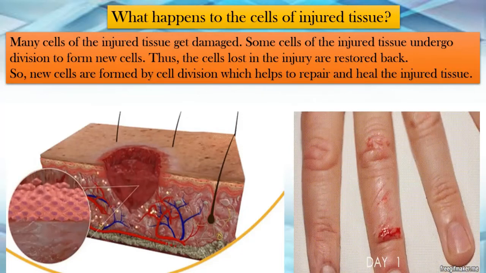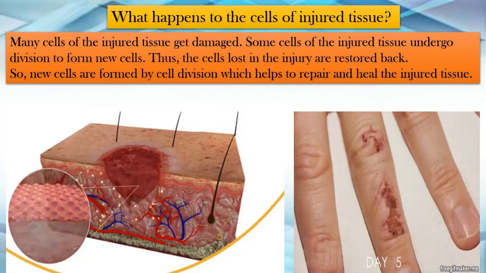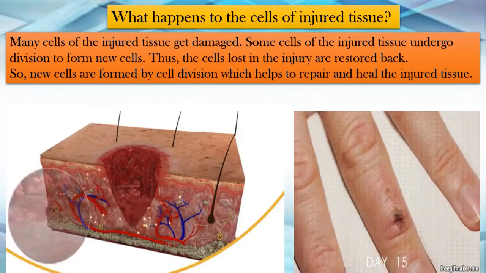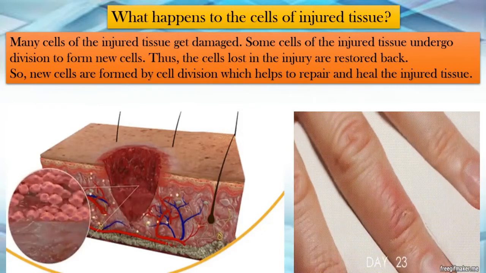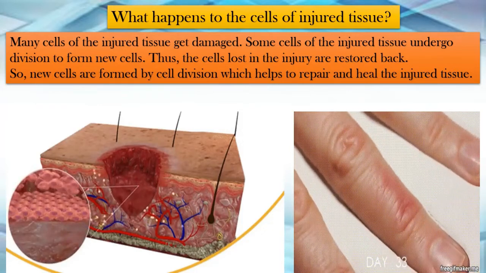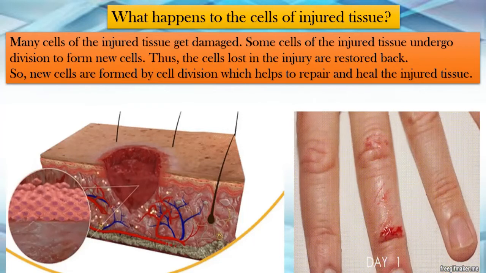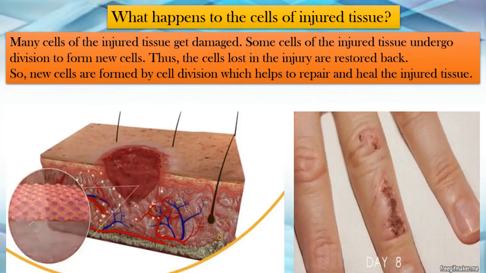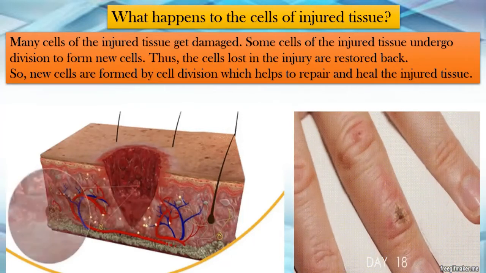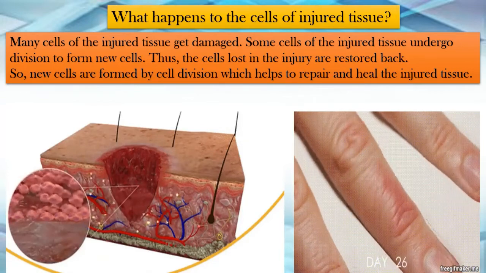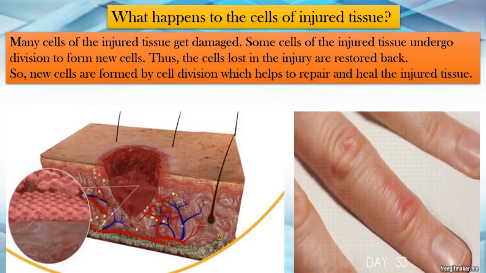Here, in the next image, you can see how the injured part is recovered with the help of cell division. Cell division is a process that is very important for our growth, and if you get hurt, it helps in repairing that particular part.